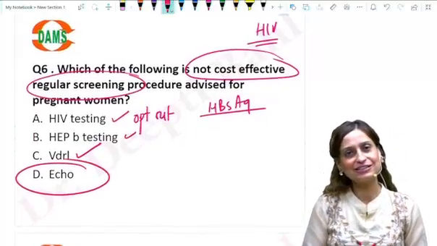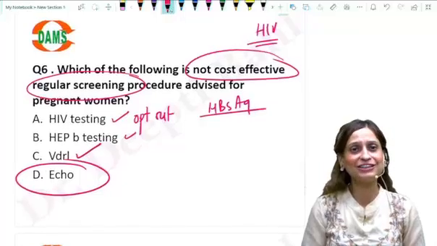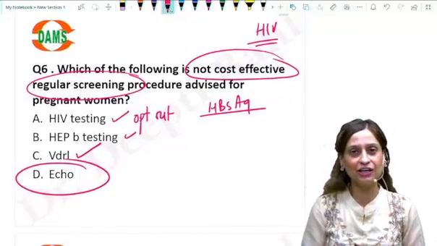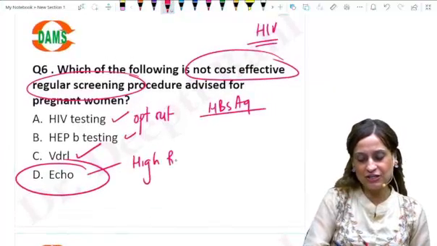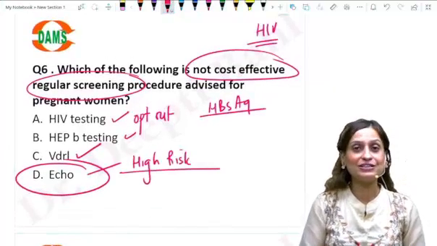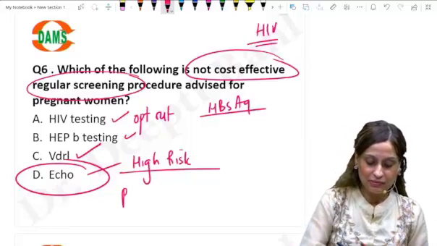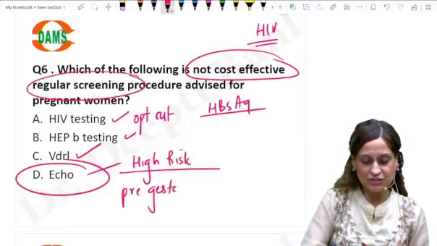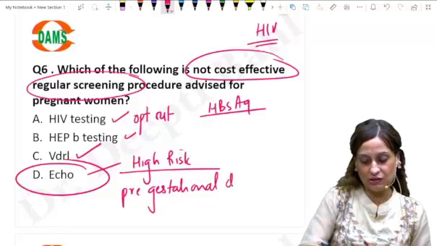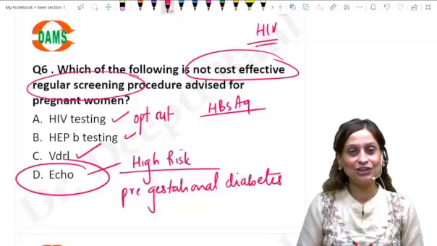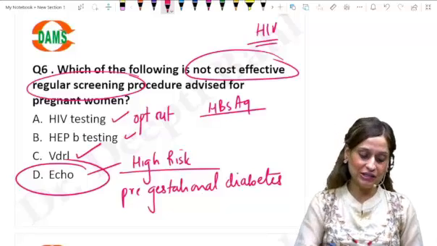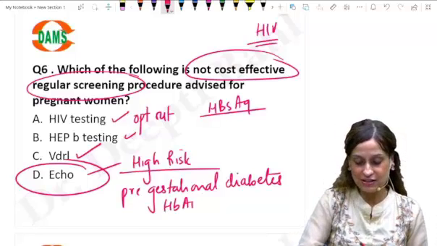Echo. So that is the answer here. Echo is not something that is used for routine screening in pregnant women. You only do it if she is high risk, for example, if she has pre-gestational diabetes, then yes, you should definitely do it, especially if the HbA1c levels are more than 6.5.